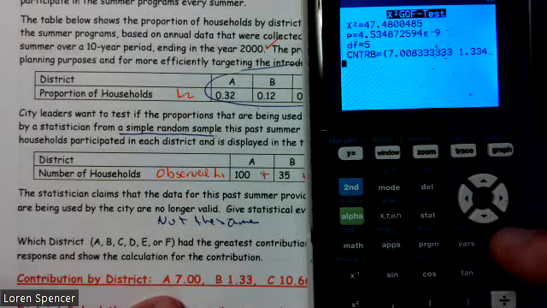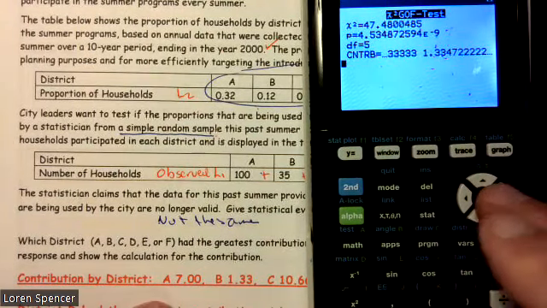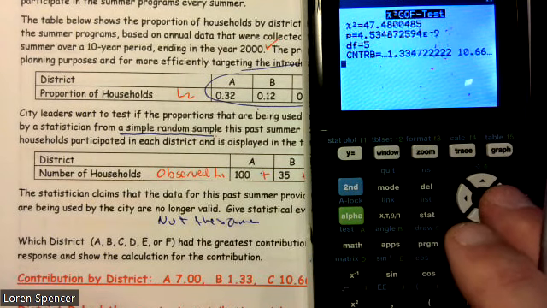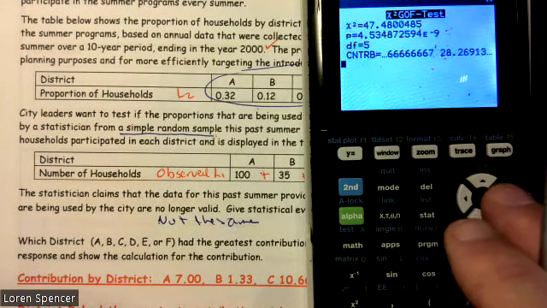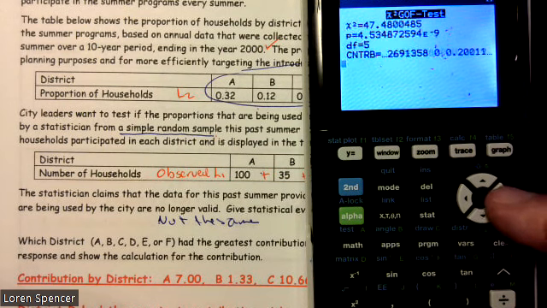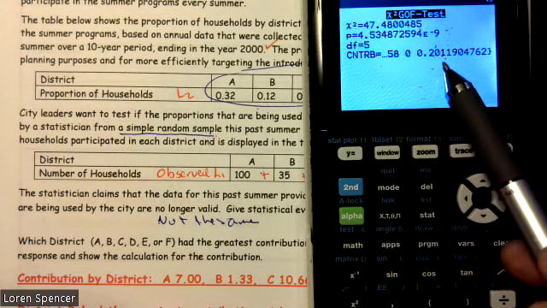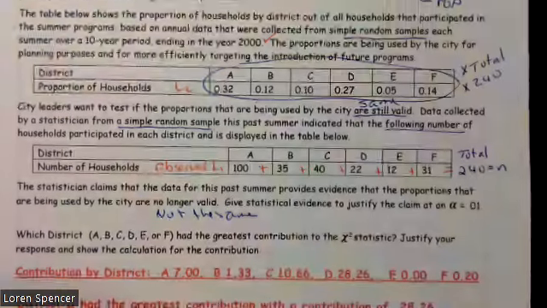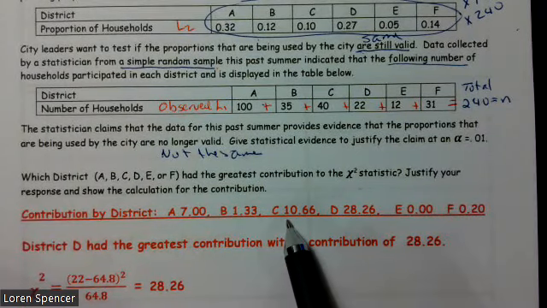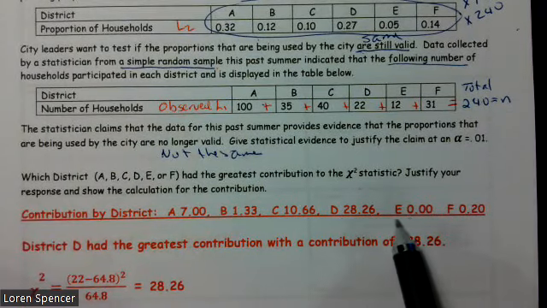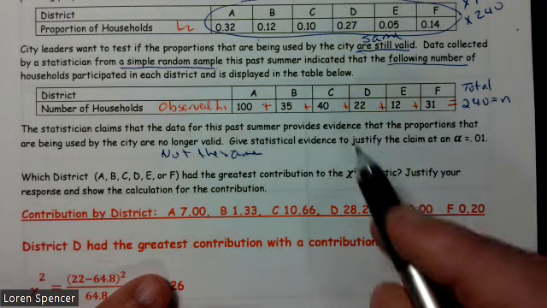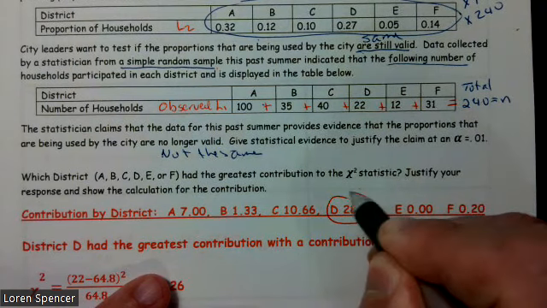So we have 7.08 for our first one. 1.3 is our next one, etc. 10.66, 28.26. Be careful. We have a 0, no difference. A 0.2 is our last one. All right. So I listed those out because we have 6 values. A was 7, B is 1.33, C is 10.66, D is 28.26, E was the one that was 0, and then we have the F of 0.20. Well, clearly, this is the largest one.